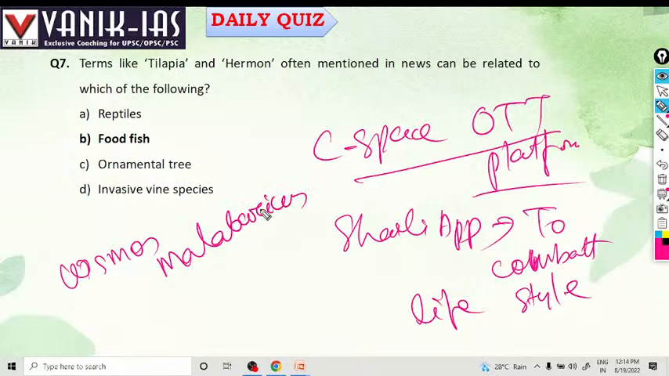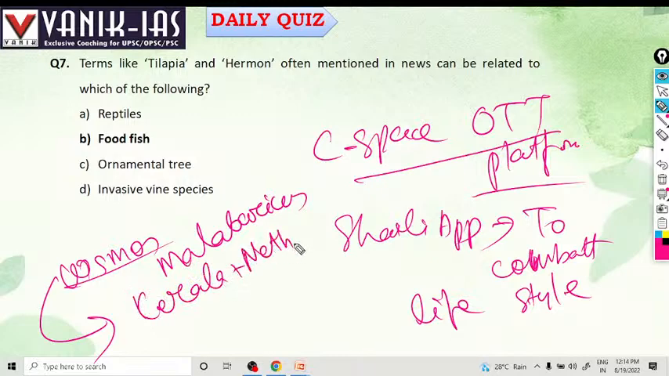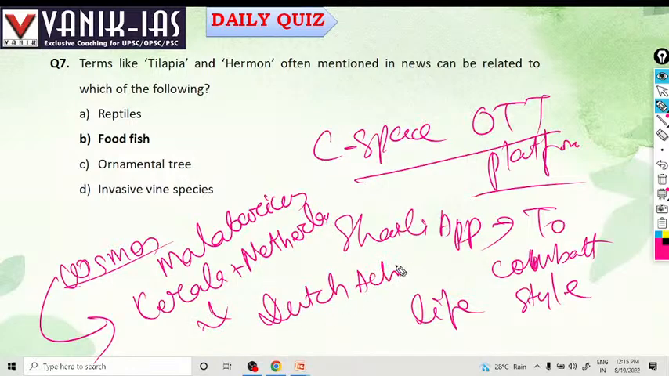What is Cosmos Malabaricus? It is a project by the Kerala government and the Netherlands government. Both governments have started Cosmos Malabaricus to study the Dutch archives, so that both Kerala and Netherlands will know about each other's history.